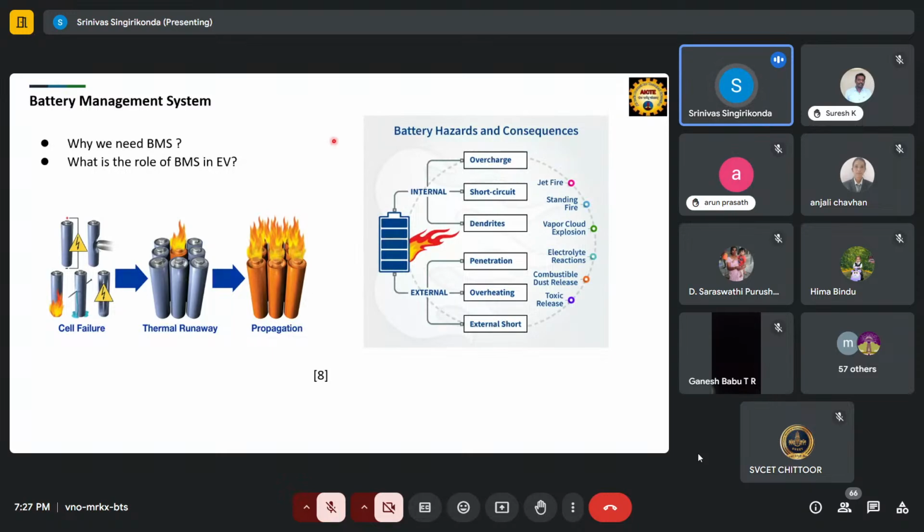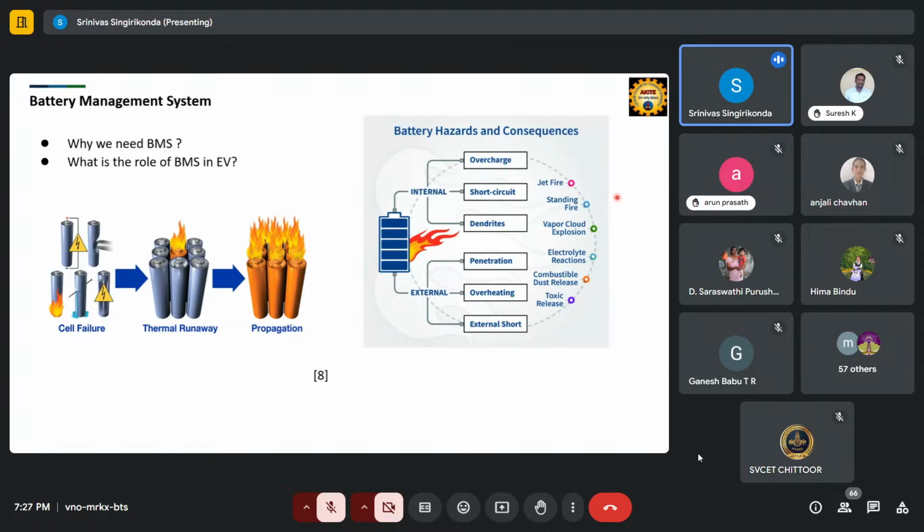Okay. So there are some hazards, internal or external problems. There is overcharging, or short circuiting, or penetration from outside, or something heating up the vehicle, or overheating, or external short circuiting.